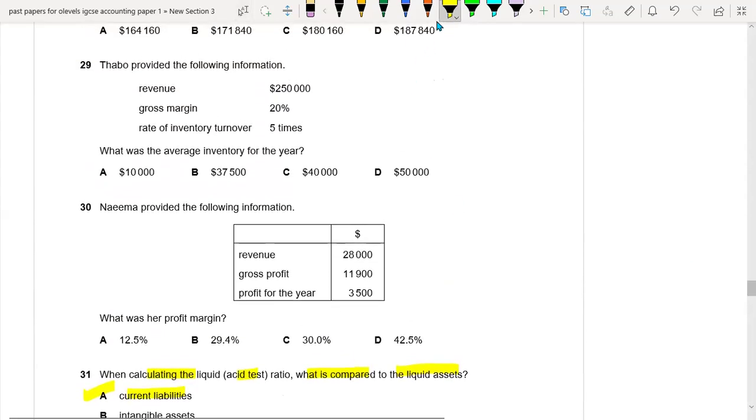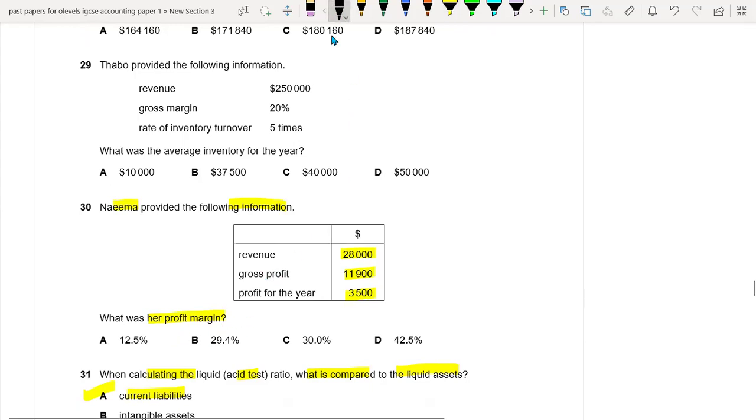Okay, 30. Naima provided the following information: revenue, gross profit, and profit for the year. What was her profit margin? Now, this is very easy. How can we find it out?